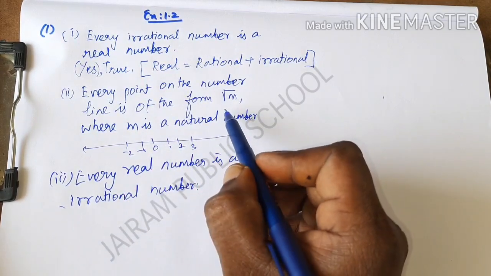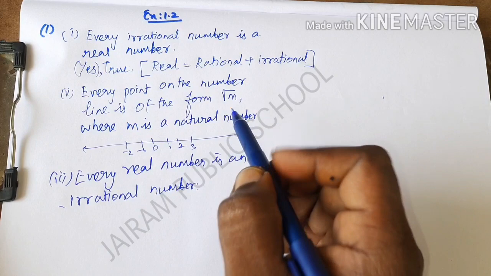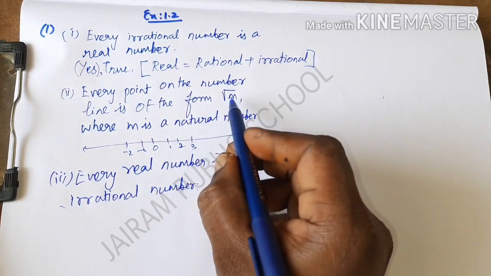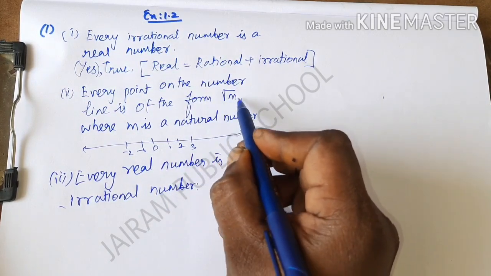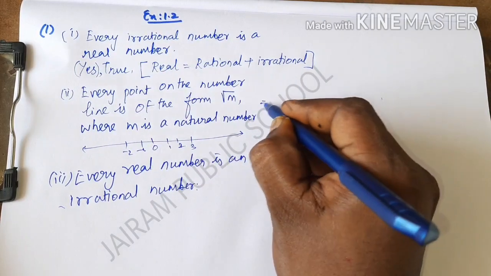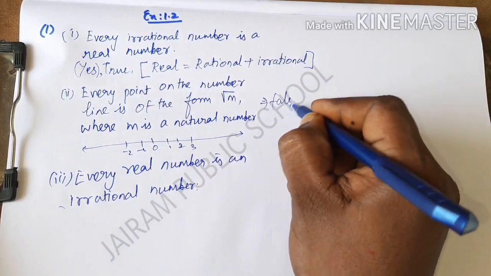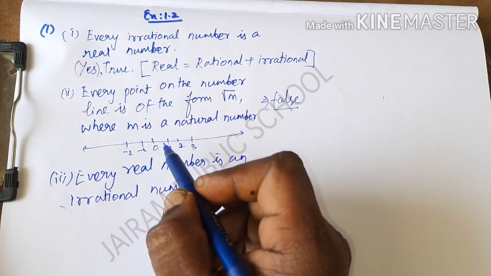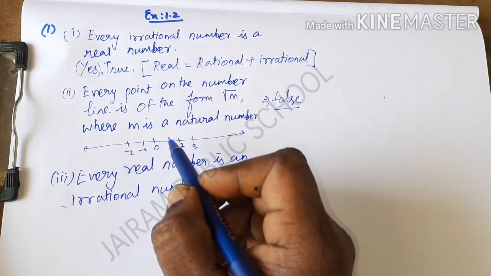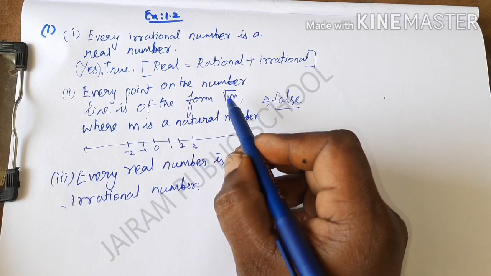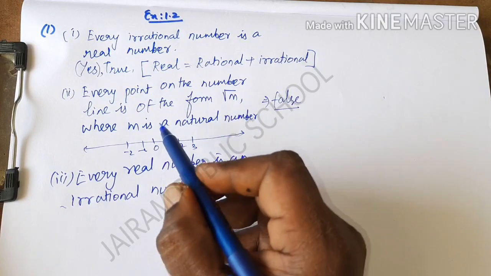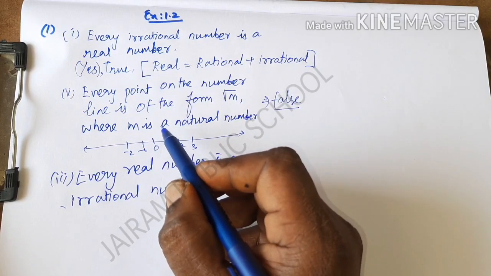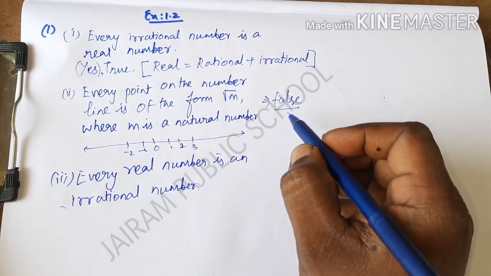But here they have given only natural numbers, and according to the concepts, there are no negative square root values. So this statement is false, because the number line contains positive and negative numbers. It is possible to find square root values for positive numbers, but it is not possible to find square root values for negative numbers. So the statement is false here.